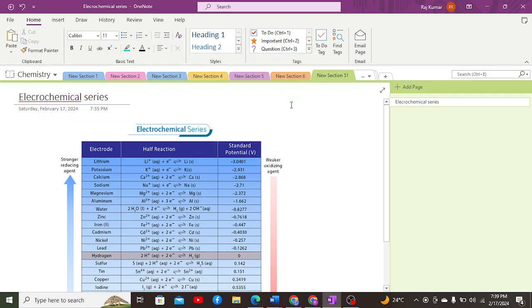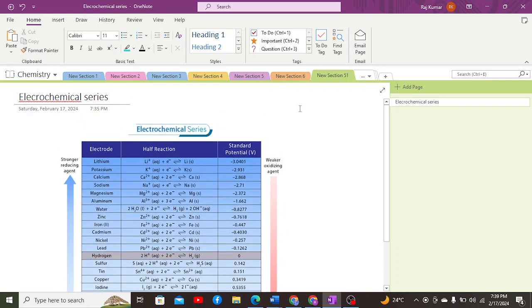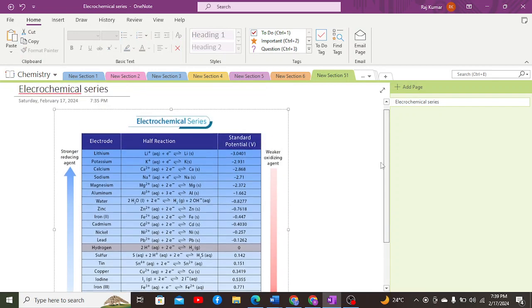Now coming to the electrochemical series, it was also proposed by IUPAC, and it basically tells us two things. Number one, it tells about the electrode potential generally, both oxidation as well as reduction potential. And secondly, it tells about the chemical reactivity of the elements, such that this arrangement provides us the electrode potentials as well as the chemical reactivity of elements. So it's a system of classification of these elements, right?